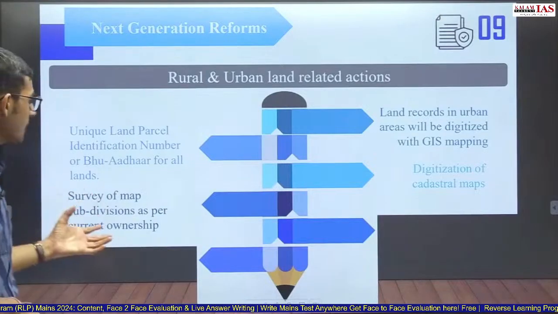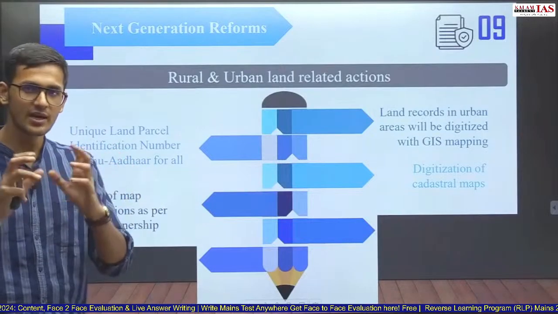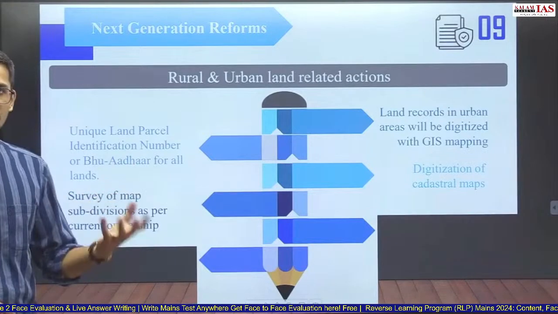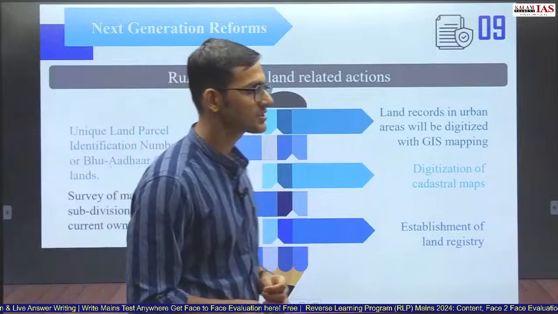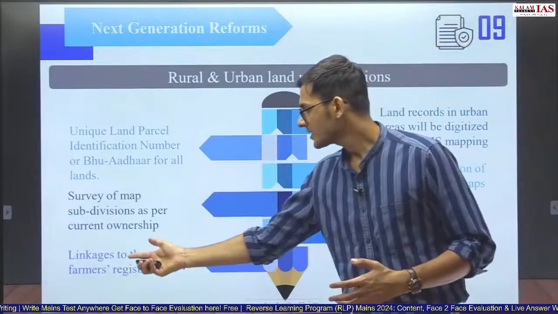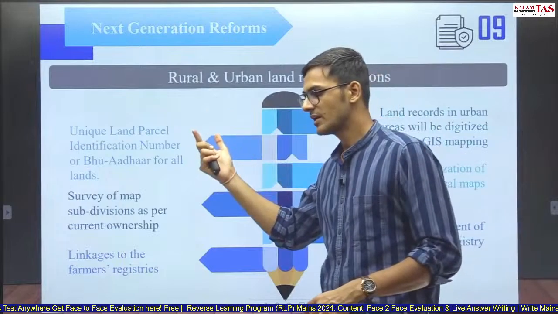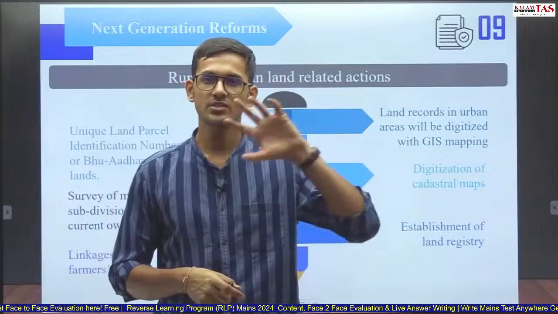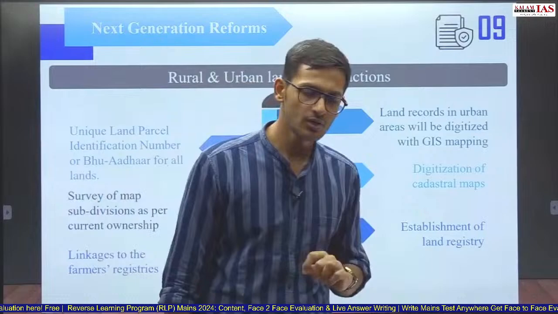So in the cadastral maps, there are several subdivisions: this land belongs to me, this land belongs to you. So as per the current ownership, the survey of map subdivision will be done. Establishment of land registry. Land registry will be established to register lands of the people. And finally, linkages to the farmers registries. So these land registries will be linked to farmer registries. There are two separate registries, the land registry and the farmers registry, and these two will be linked together.